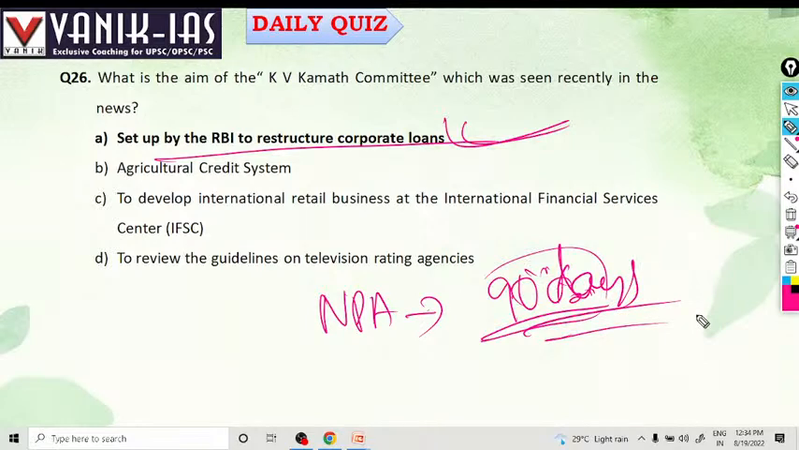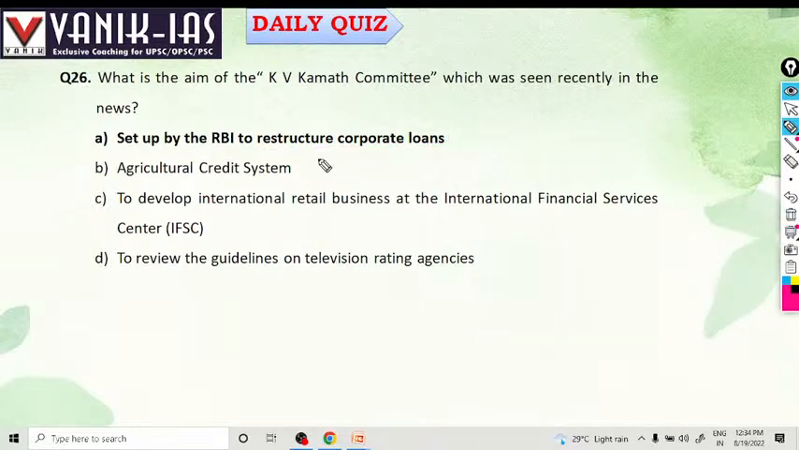There are various methods to handle these NPA issues. One is loan restructuring. Loan restructuring means increasing the period of loan, decreasing the interest, and decreasing the amount of installment. So these are called loan restructuring, right? That is set up by RBI to restructure corporate loans, KV Kamath Committee.